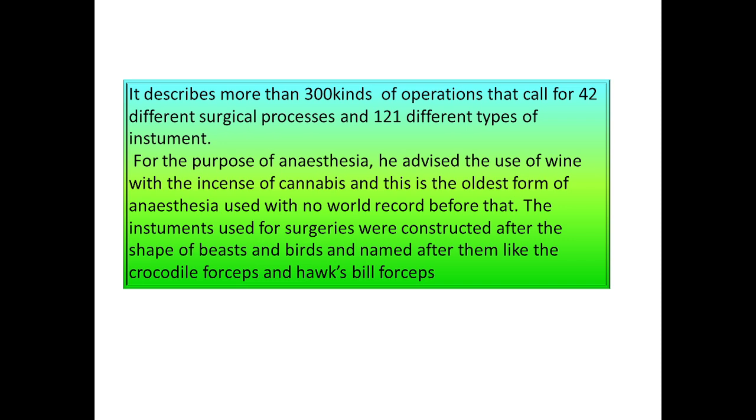This is the oldest form of anesthesia used, with no world record before that. It used wine with the essence of cannabis. The instruments used for surgery were constructed after the shape of beasts and birds and named after them, like crocodile forceps and hawk-bill forceps.